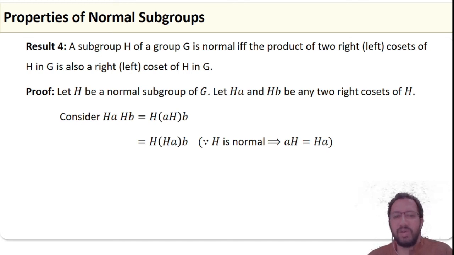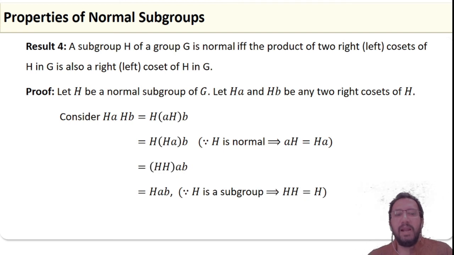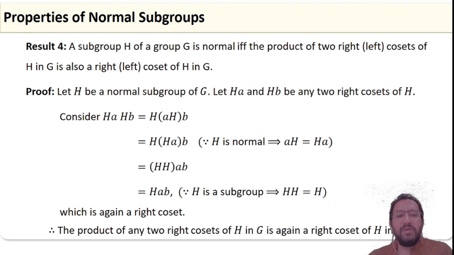Therefore, aH equals Ha, and from that we get Hab because HH equals H, that is what we know, which is again a right coset Hab. So therefore, the product of any two right cosets of H in G, that is Ha into Hb, what we are getting as Hab, is again a right coset of H in G.